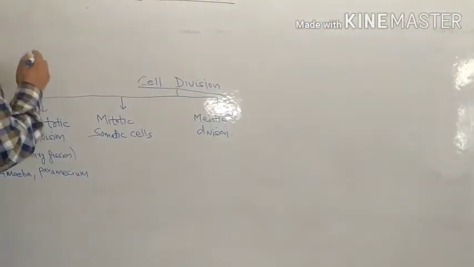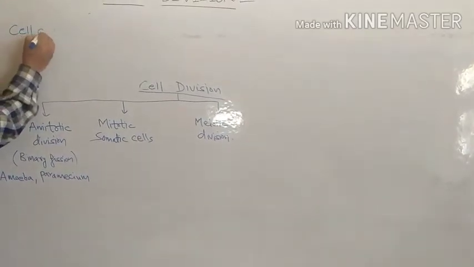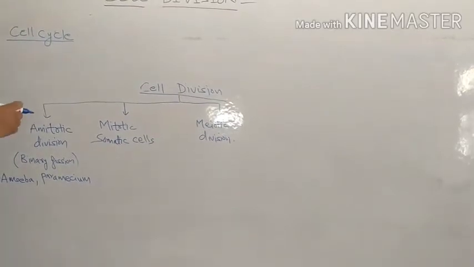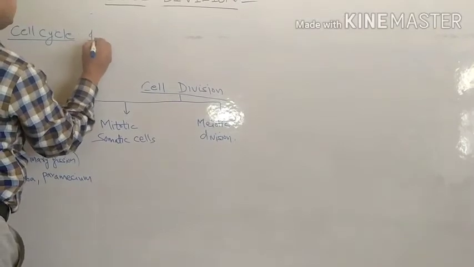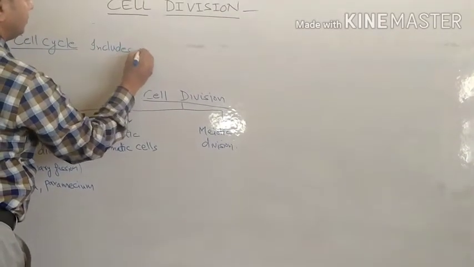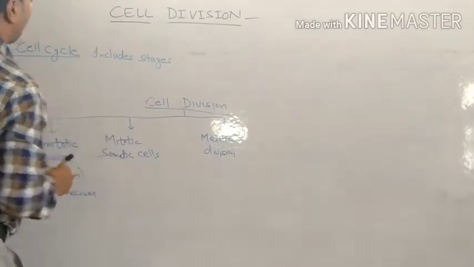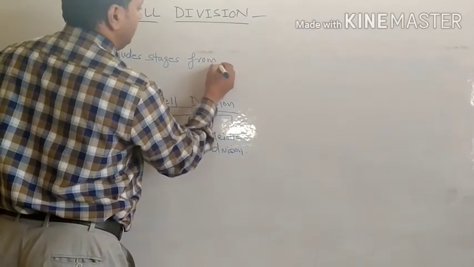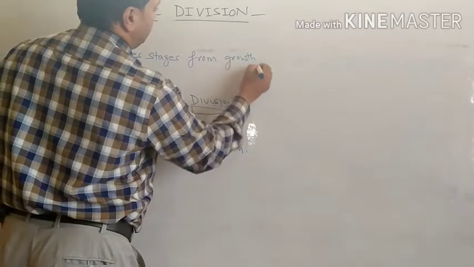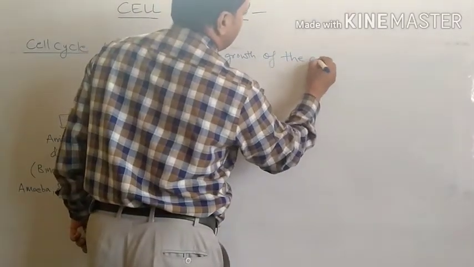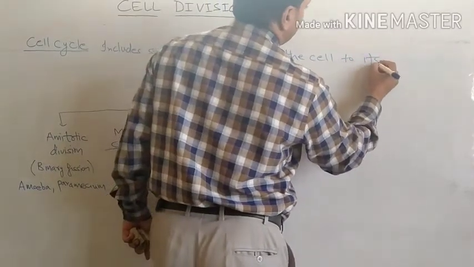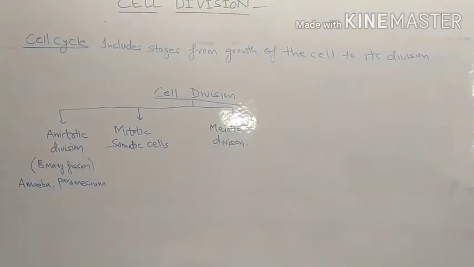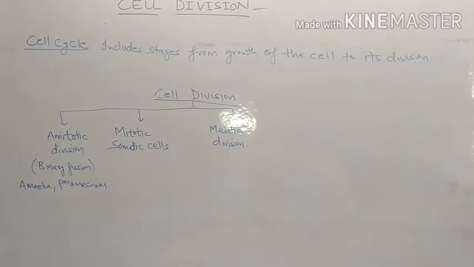So we will write: cell cycle includes stages from growth of the cell to its division, known as cell cycle.